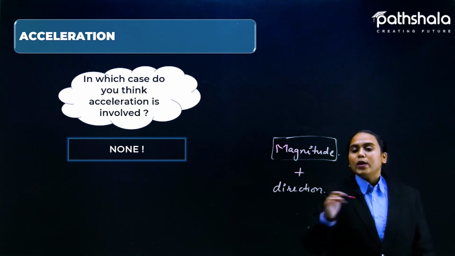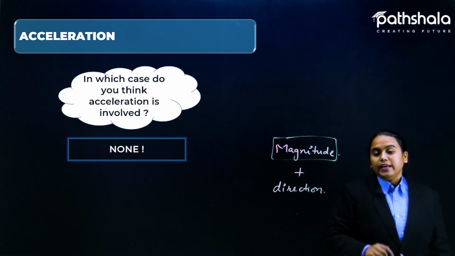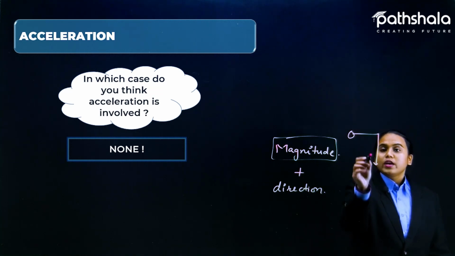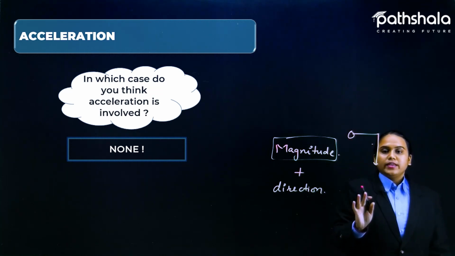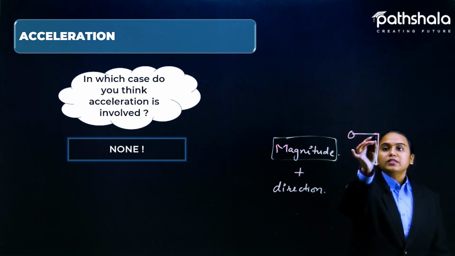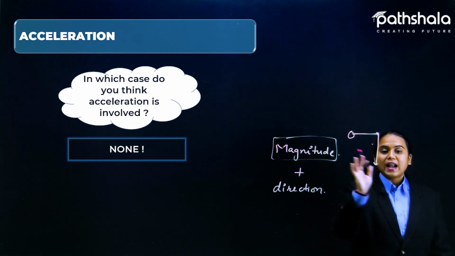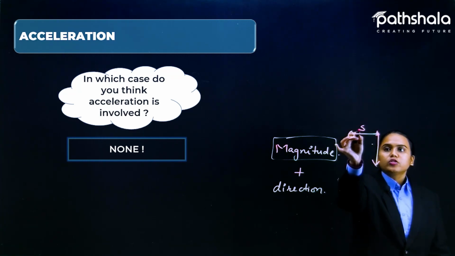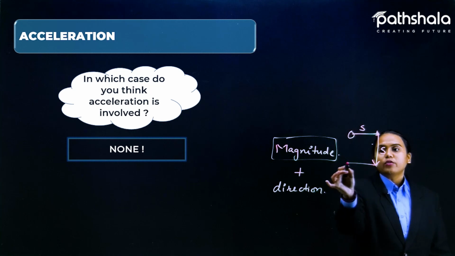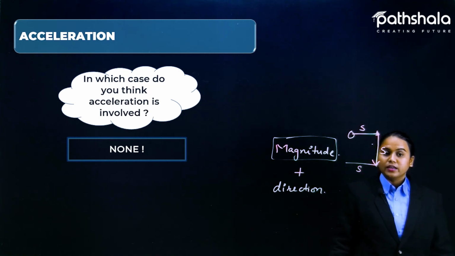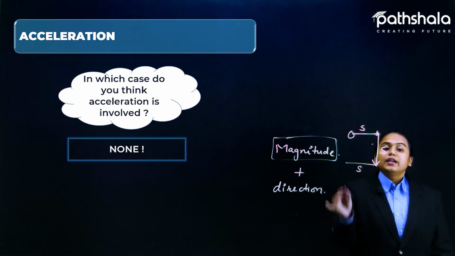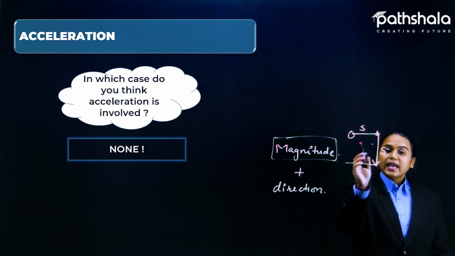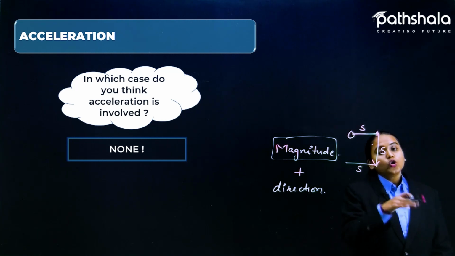In the car example we discussed, if it is changing direction, then velocity changes. But speed doesn't depend on direction; in whatever direction you are riding, we can calculate speed. Velocity depends on direction, so if you change direction, the velocity also changes.